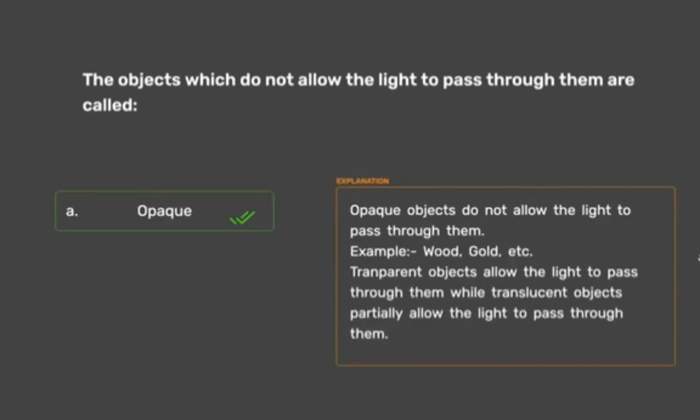Opaque objects do not allow the light to pass through them, for example wood, gold, etc. And transparent objects allow the light to pass through them, while translucent objects partially allow the light to pass through them. So here the correct option is opaque.